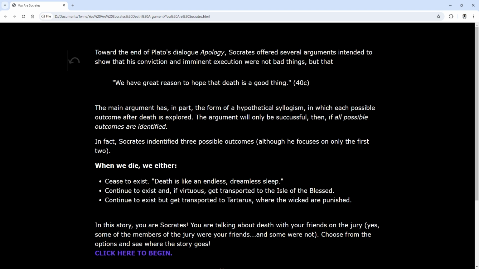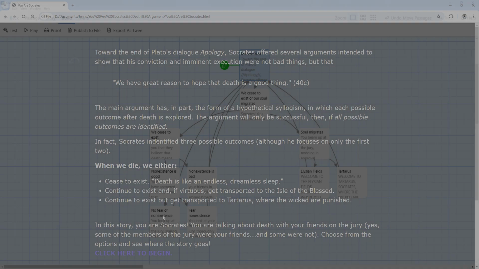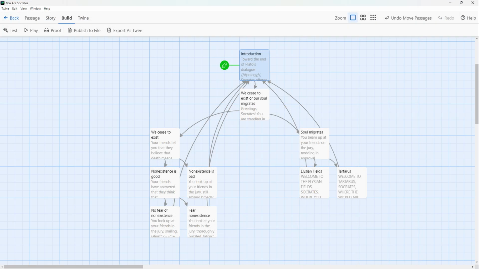So that's this little twine, and it's a small one, but this is what it looks like, and it walks the reader through the argument, all of the options. It's an interactive, nonlinear narrative of the branching sort. So that's a pretty simple twine, of course, because the underlying argument has a pretty simple structure. Structurally, it has only 10 passages. Those are the HTML pages that the student moves through, and which together represent only 3 branches.